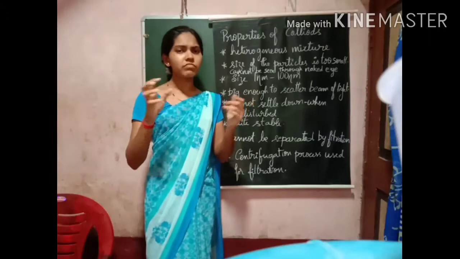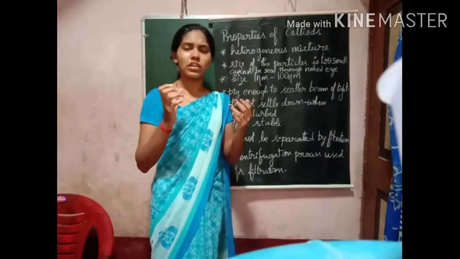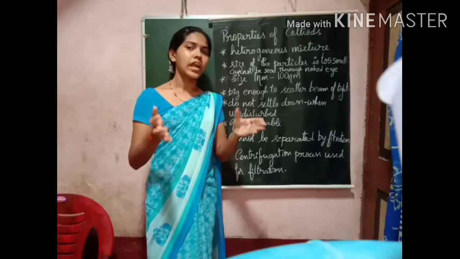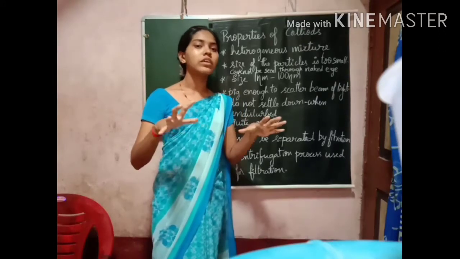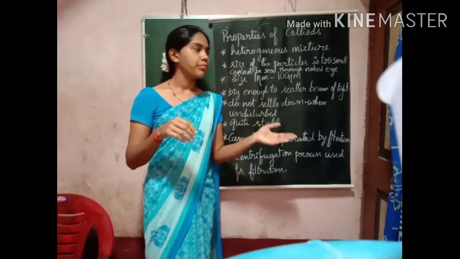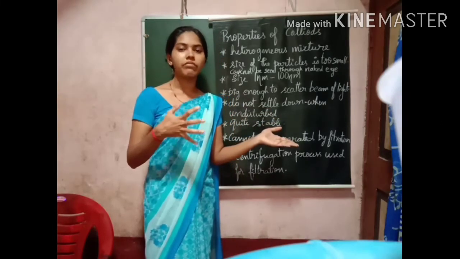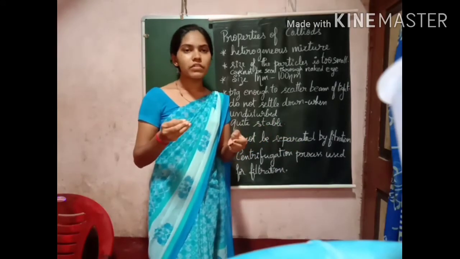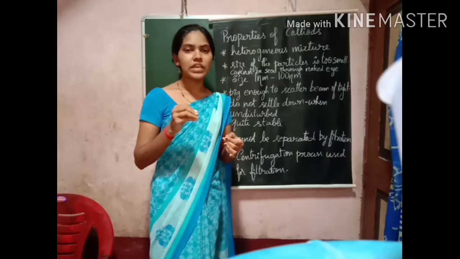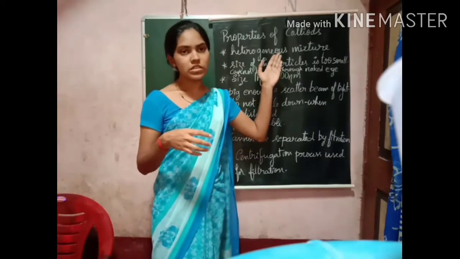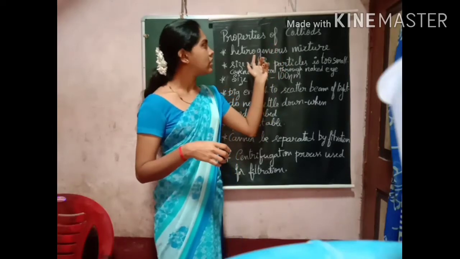You may think the particles are uniformly distributed, but actually they are not. When a beam of light scatters, you can see the particles. Since the size of the particles is not very small, you cannot see them and you think it is a homogeneous mixture. Actually,